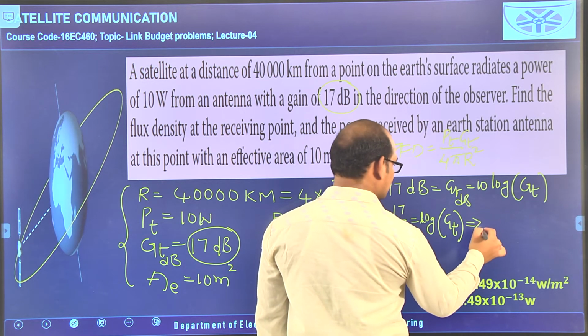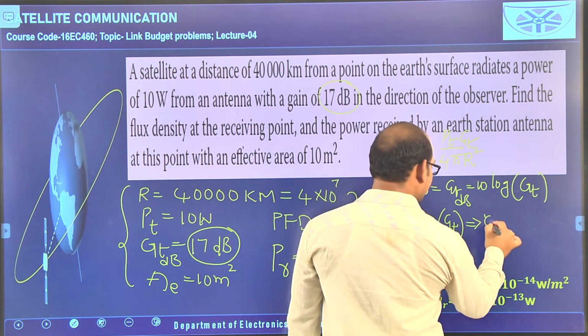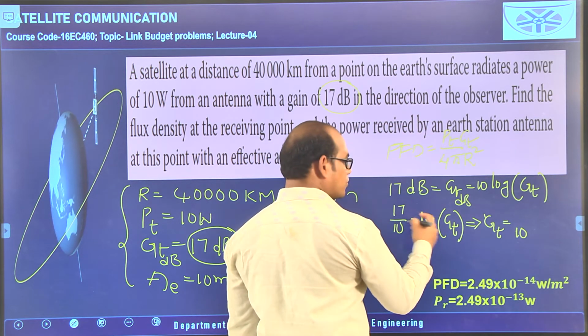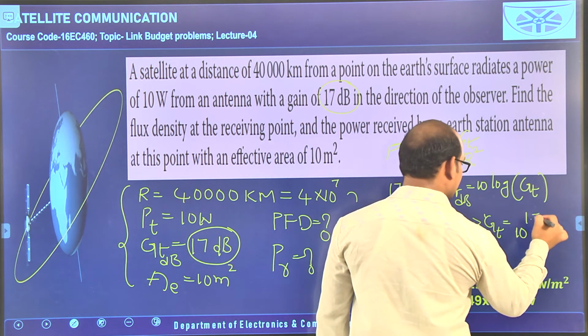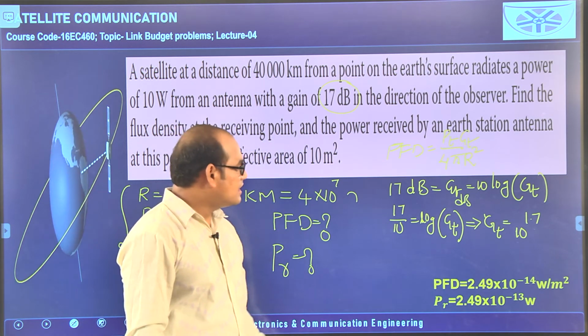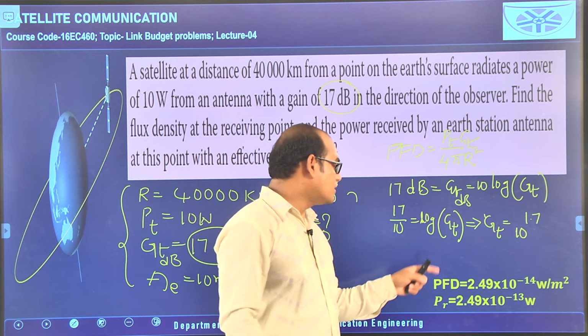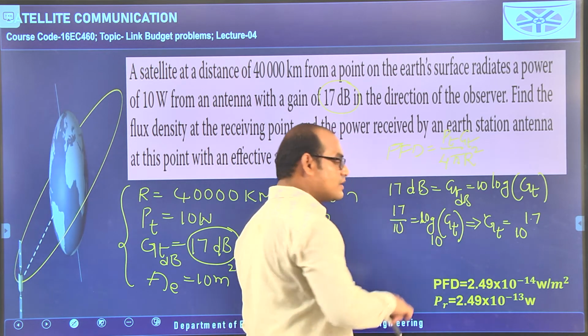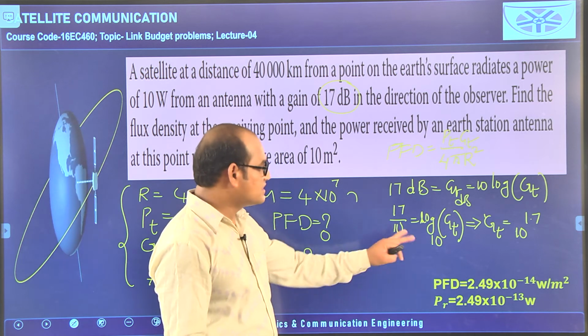From the logarithm formula we can write GT is equal to 10 to the power of 1.7. This 17 by 10 is 1.7, and the logarithm base 10 is there, so 10 to the power of 1.7 we will get for GT.